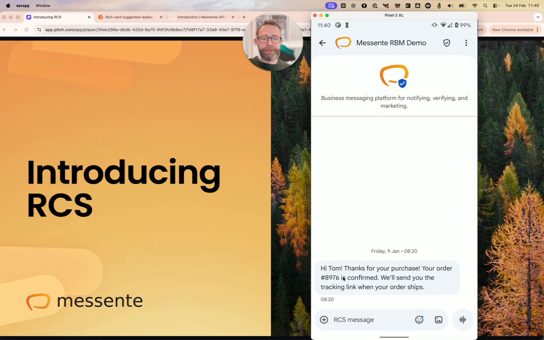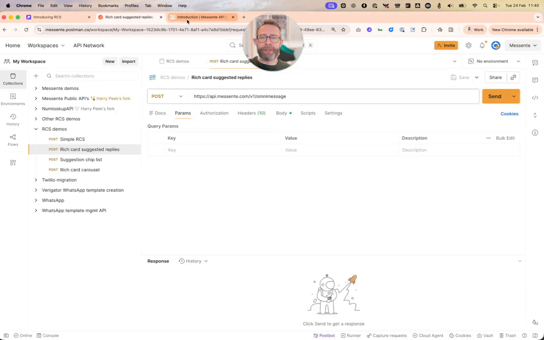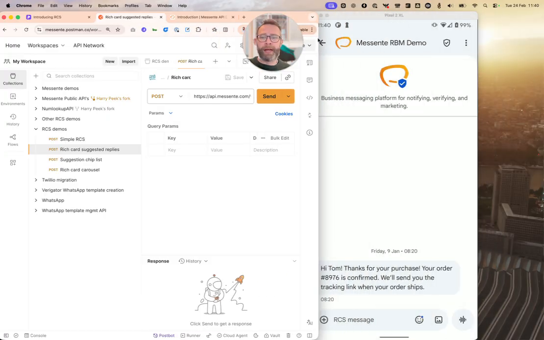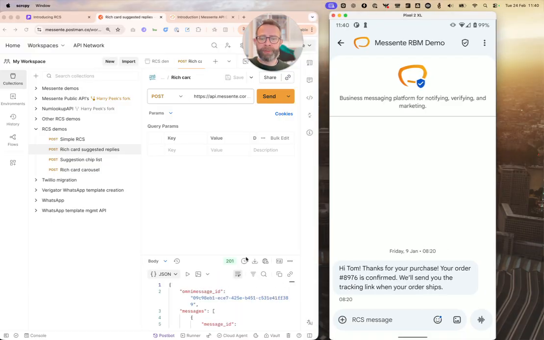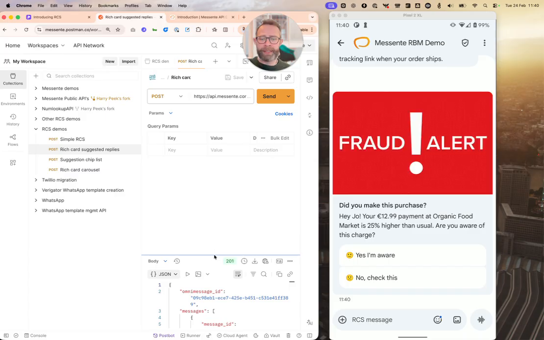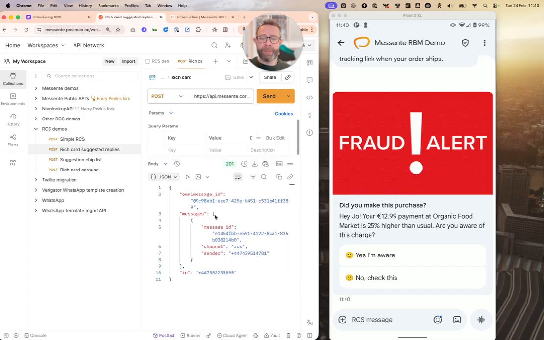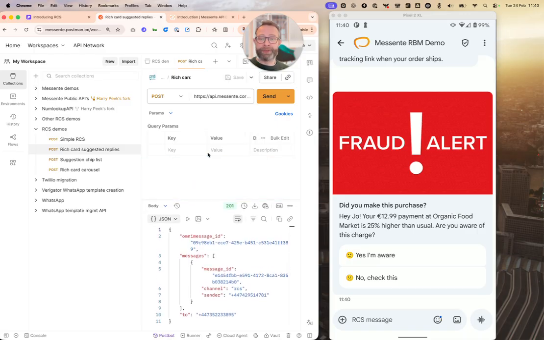Now this first message I've got showing looks very much like an SMS, but with RCS we can also start to use other types of richer messages. So if I send a couple of examples, I've got Postman here set up using our omni-channel API. Write the queries in a very similar way to how you might with Viber. You build the message within the request itself, and you get back a very similar response that you can see there.